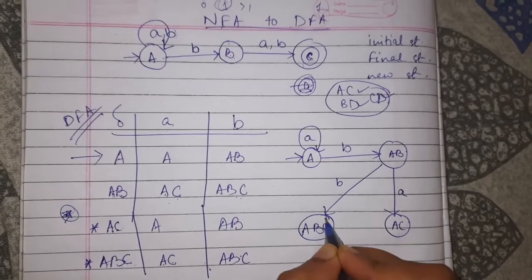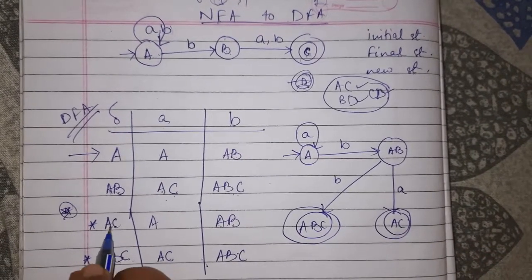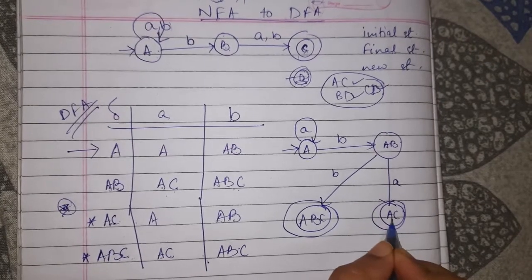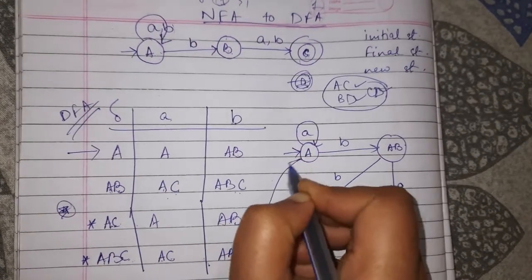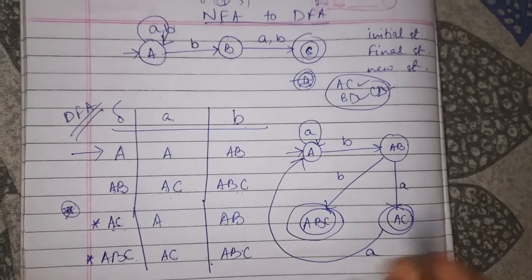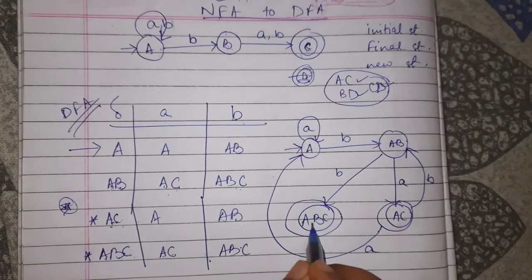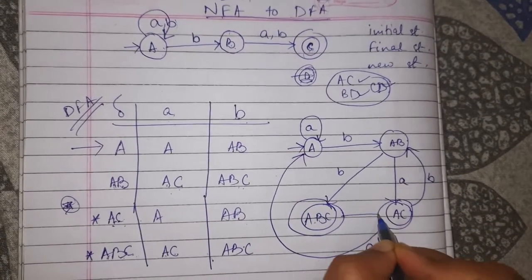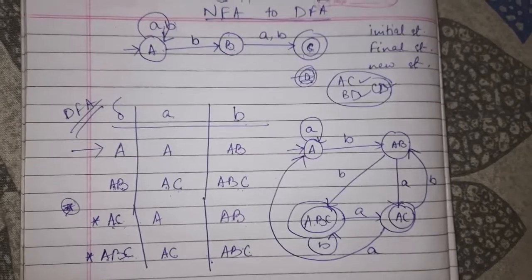AC and ABC are my final states. AC on getting A will go to A. AC on B will go to AB. ABC on getting A will go to AC. On getting B, it will self loop.